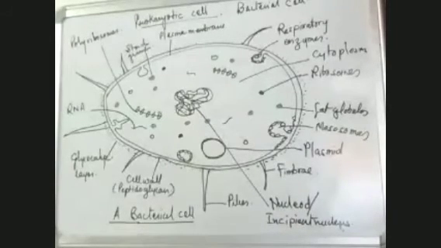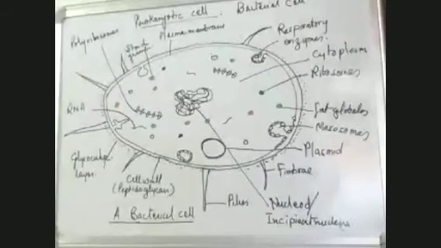So these are various parts of a bacterial cell, which is a prokaryotic cell. The outermost layer is a layer which is made up of glycocalyx. Inside which there is a cell wall, which is made up of peptidoglycan, inside which we have a cell membrane or plasma membrane. Then this plasma membrane has invaginations, known as mesosomes, which contain some respiratory enzymes. So the process of respiration is carried out by these respiratory enzymes present in the mesosomes. Then we have the ground substance or the cytoplasm.